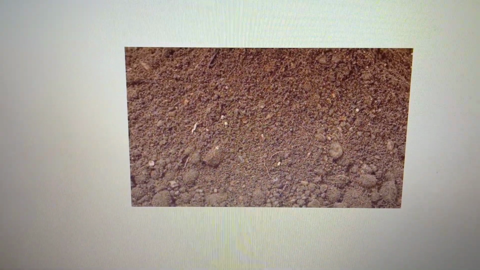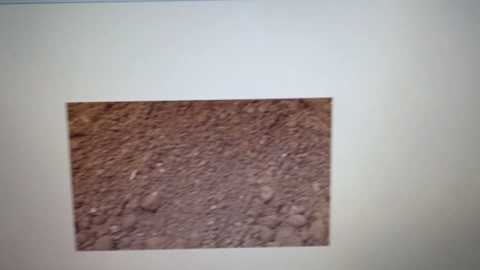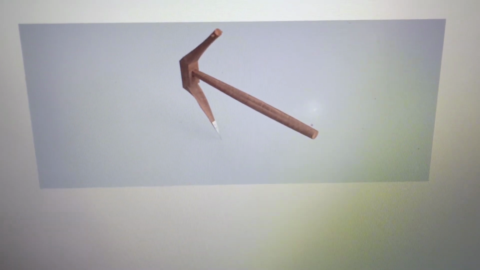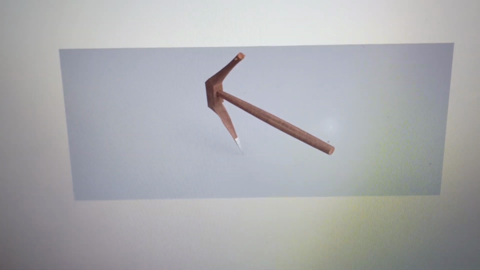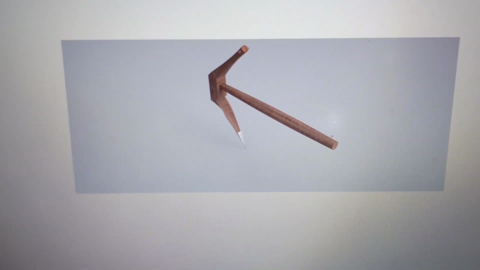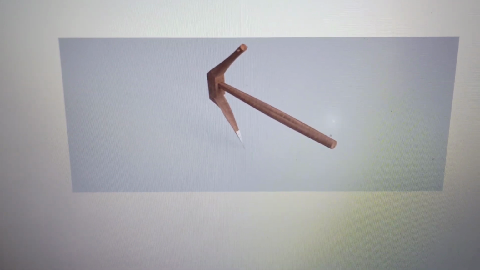The process of loosening and turning of the soil is called tilling or ploughing. This is done by using a plough. This is what a plough looks like. It is made of wood, or sometimes it is made of iron also. If the soil is very dry, it needs watering before ploughing. That they will do.